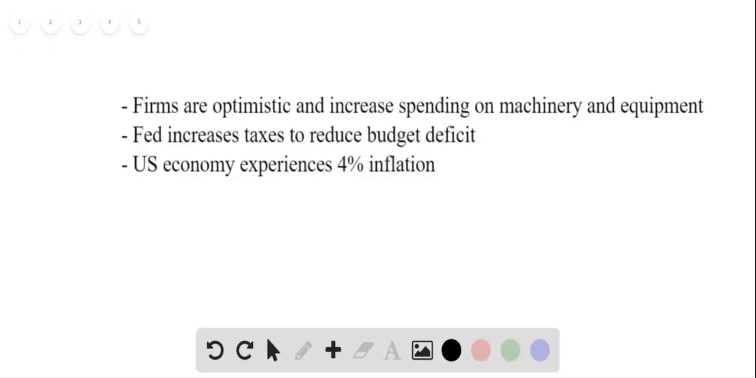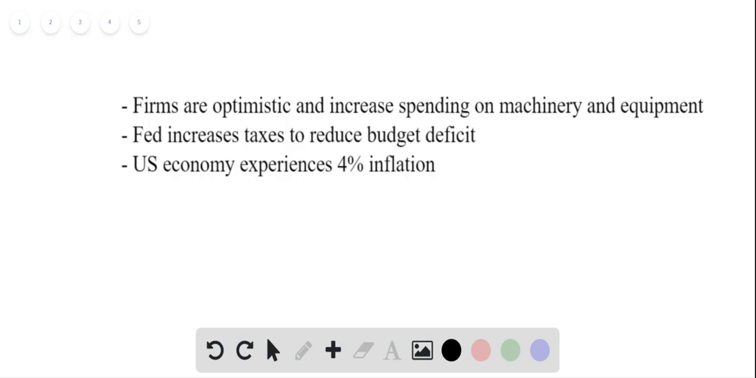In this question, we want to look at three scenarios that are over here and consider how they would affect the aggregate demand curve. Specifically, would they cause a shift in it, or would it just lead to some movement along the curve? The first thing is we have a situation where firms are now optimistic and increase spending on